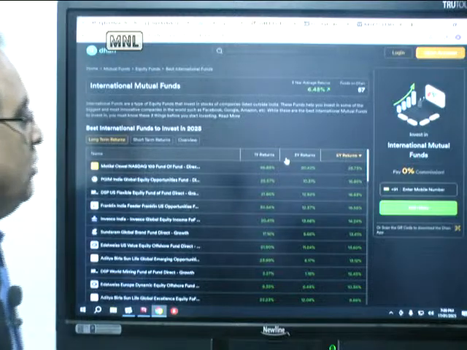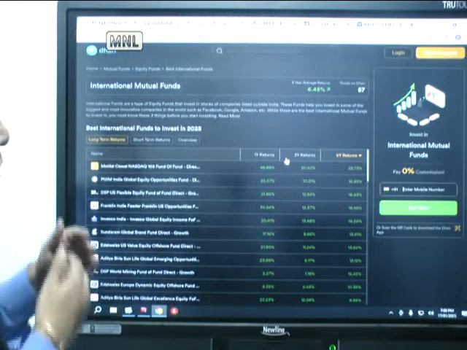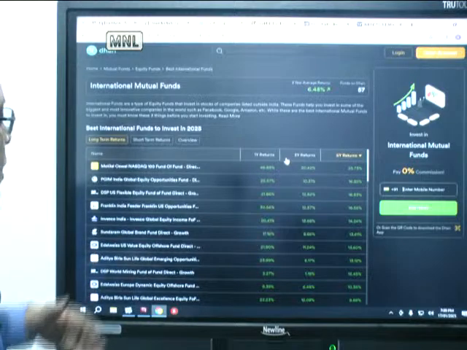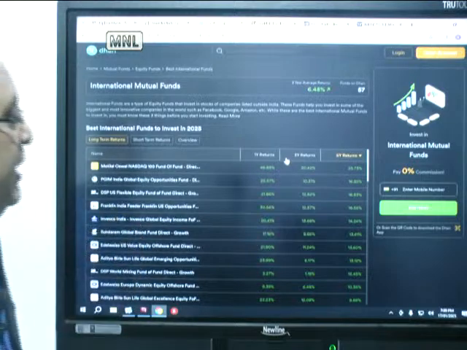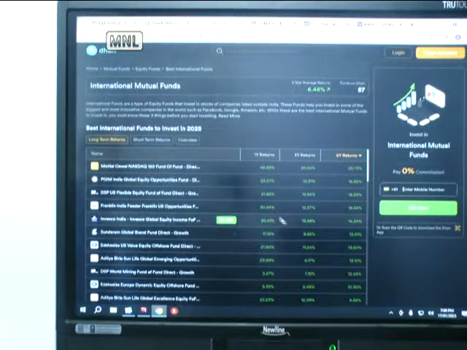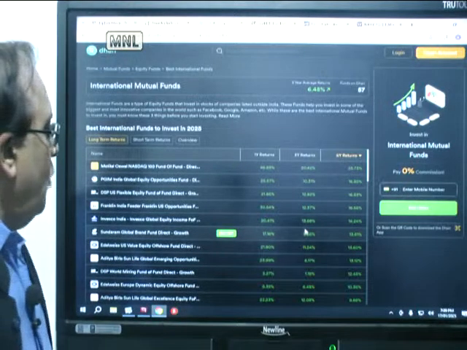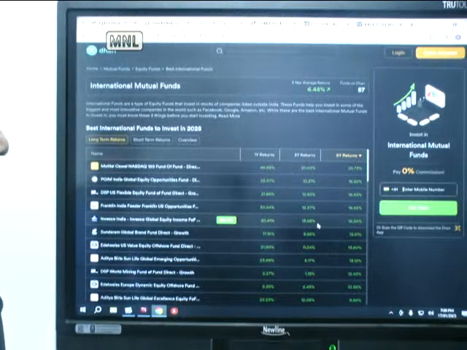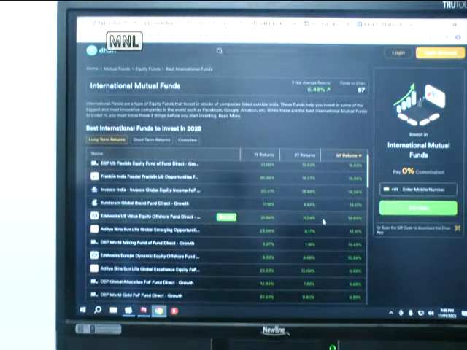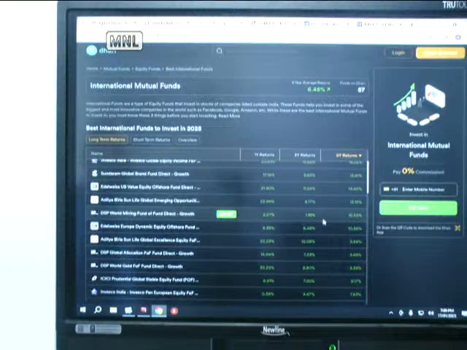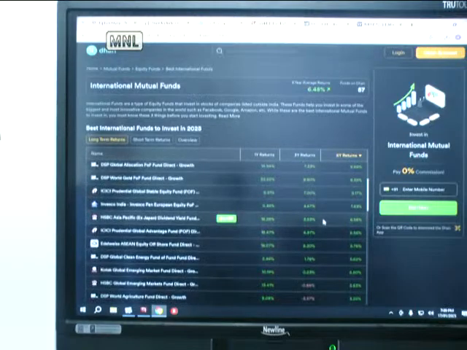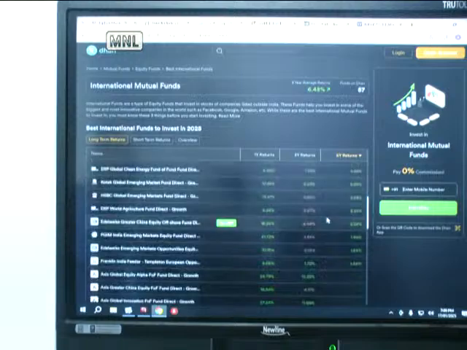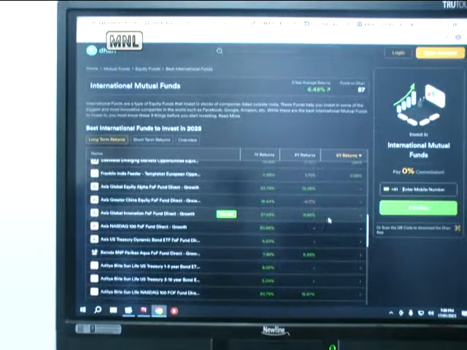Then scrolling down, what we are doing is, even 3 years return should be good. Coming next to the category, I think we have got the Invesco India Global Equity Income FoF. So this has also done well, not as great as the Nasdaq fund, but still this fund has also done well. Then let us scroll down. If you look at it, it is one which has done over a period of 5 years. So I think not many stocks. 5 year return not great in many of these.